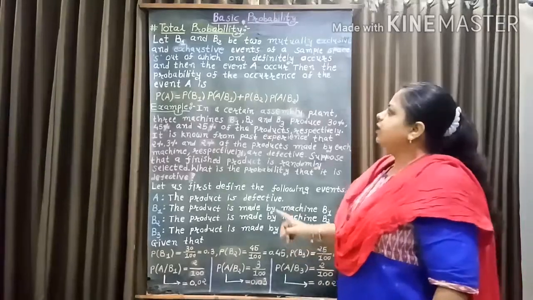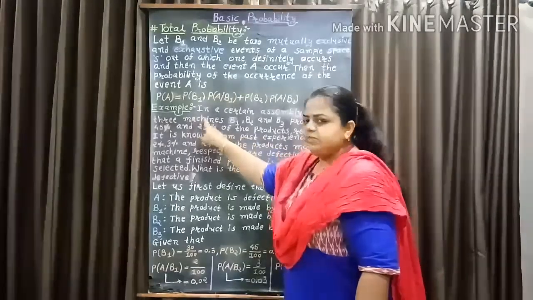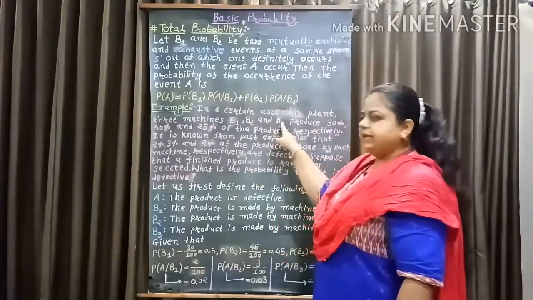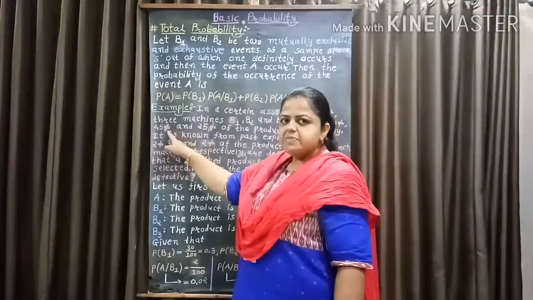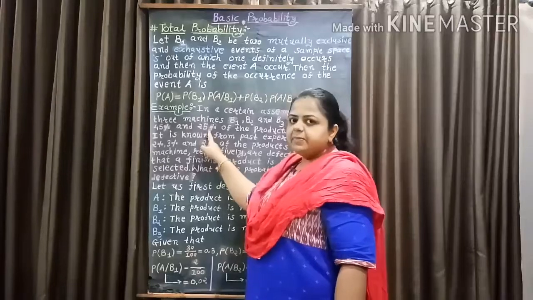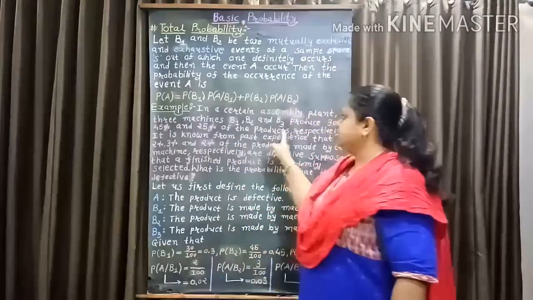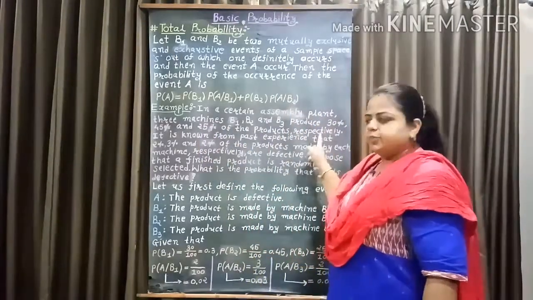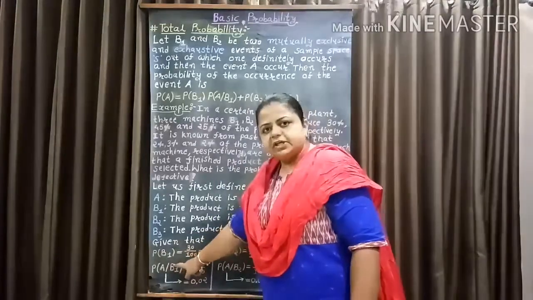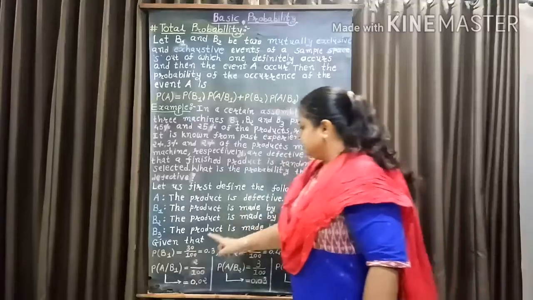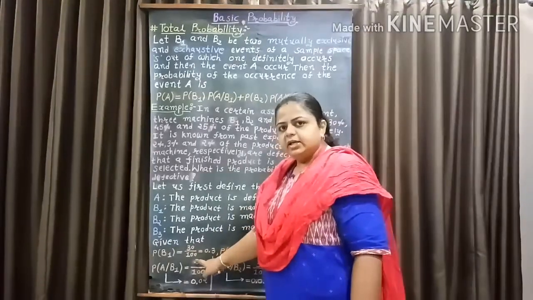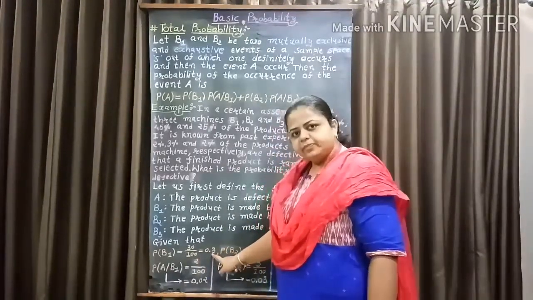Now, here we are given that three machines B1, B2 and B3 produce 30%, 45% and 25% of the products respectively. So, probability of B1 equal to 30%, that is 30 over 100 equal to 0.3.